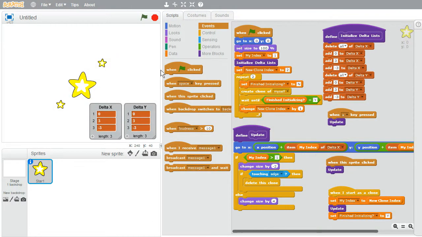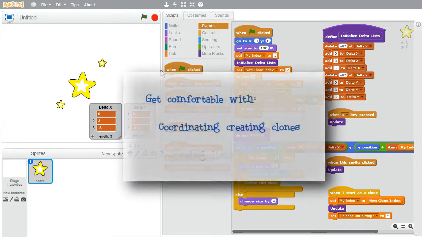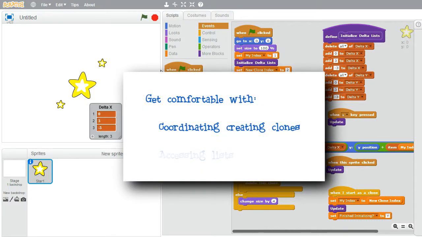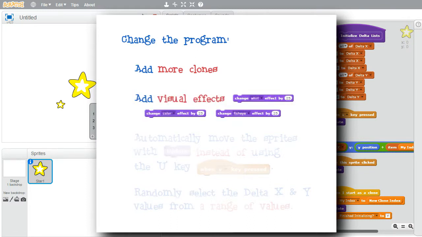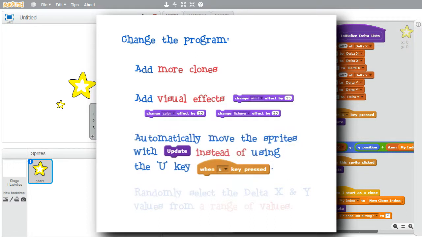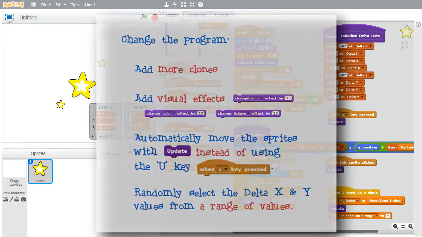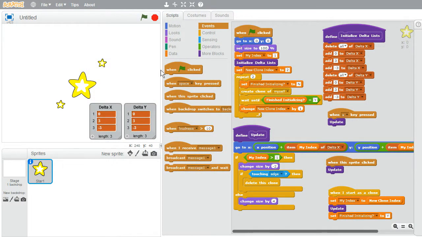I'm finished with this challenge. I encourage you to play with the example and get comfortable with coordinating the creation of clones and to be comfortable with accessing lists. Try changing the program. Try adding more clones moving in different directions. Try adding new effects. Try changing the program to automatically move instead of using the U key. Try changing the program so the delta X and Y values are randomly selected in a range. But most of all, have fun with the program.